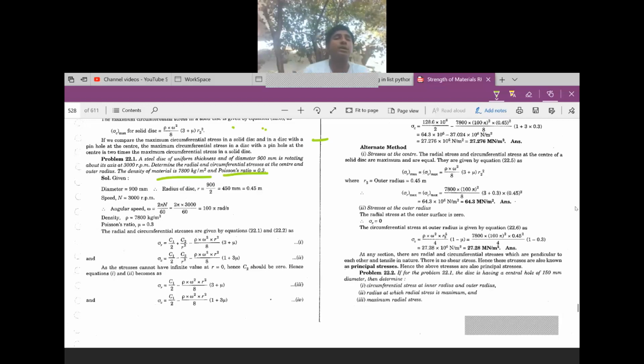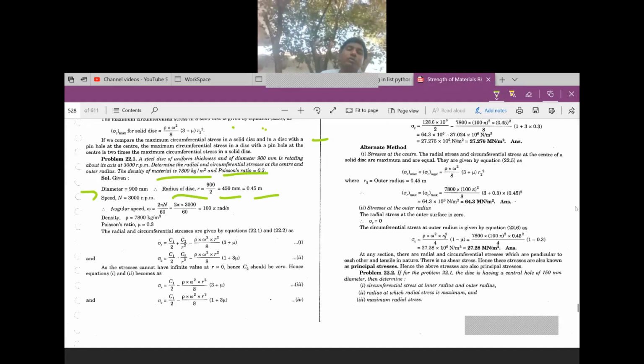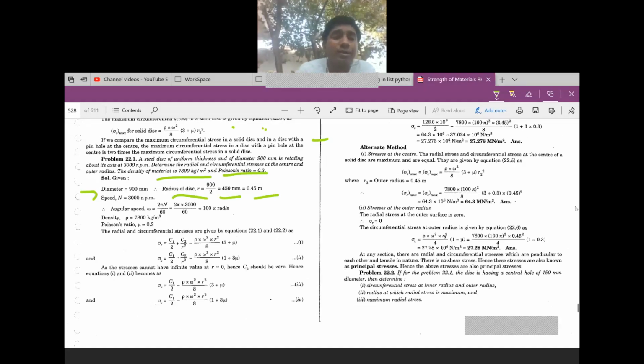Here the diameter is 900 mm, so the radius of the disc is r equal to 900 by 2, which is 450 mm, or 0.45 meters. The speed is 300 rpm, so the angular speed omega is equal to 2 pi N by 60, which is 10 pi radians per second. Then the density and mu are as given.